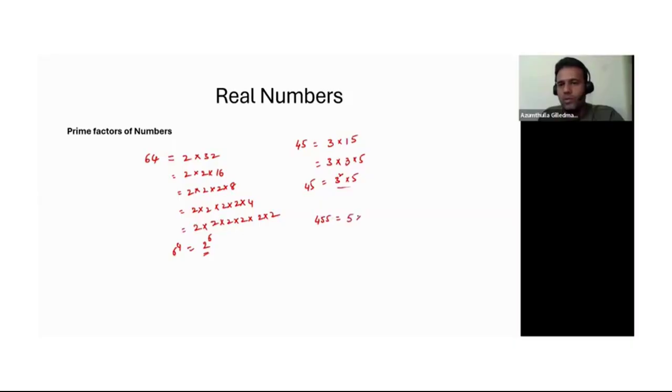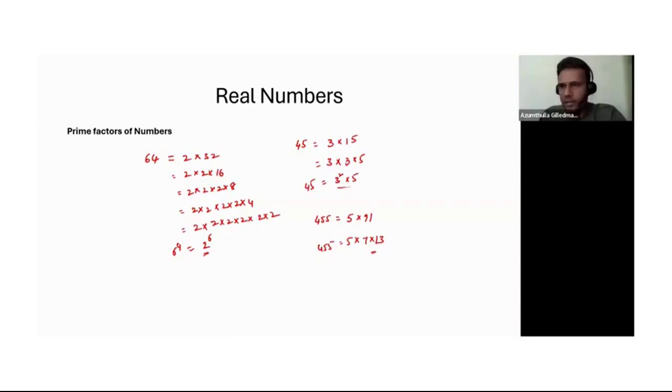So 5 into 91, which is 13 sevens, 91. So 7 into 13. So 455, I'm able to write as the multiples of prime numbers, like 5 into 7 into 13. So 5, 7, 13 are all prime numbers. This is where we can end. So if you take any number, you can write that number as a product of prime numbers.